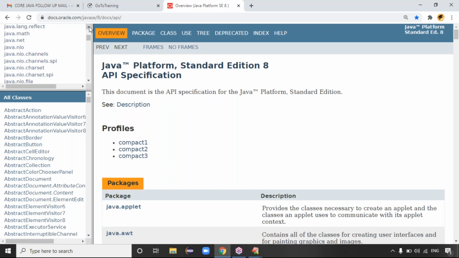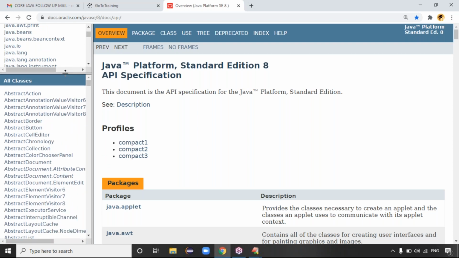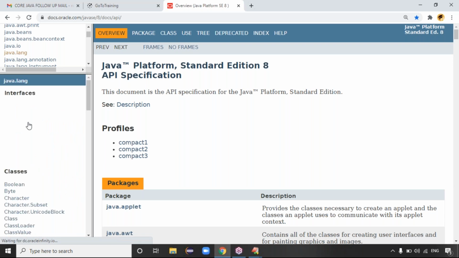Out of these packages, just now we discussed which package? We talked about the java.lang package, right? Good. Can you please check if the java.lang package is there? Yes, sir, the java.lang package. Exactly. Just select that package, guys. Whichever package you want to see the data for, just select it. Once you select the package, below you'll get the corresponding package information.